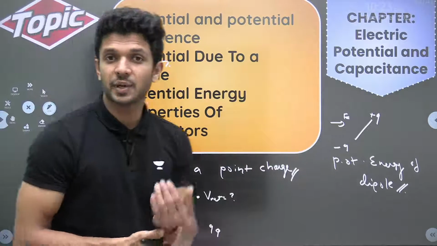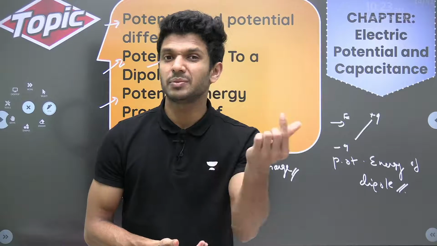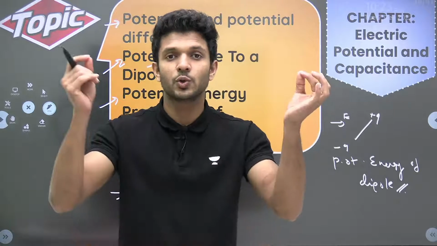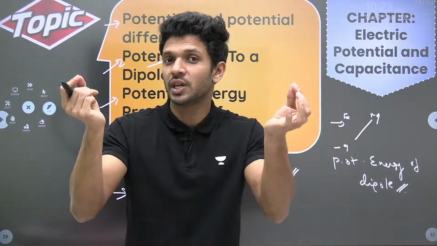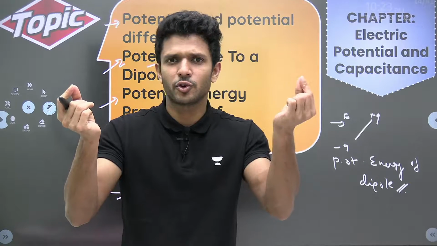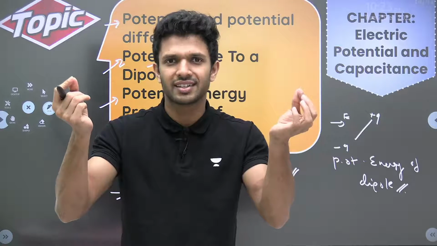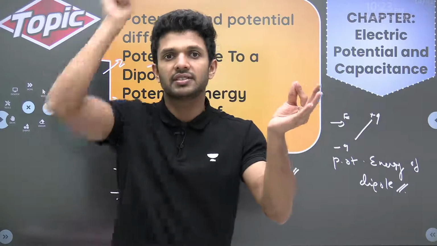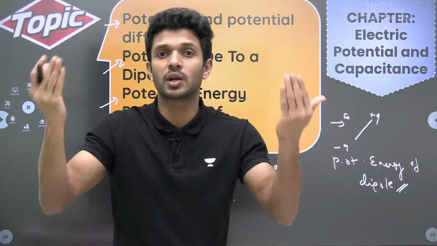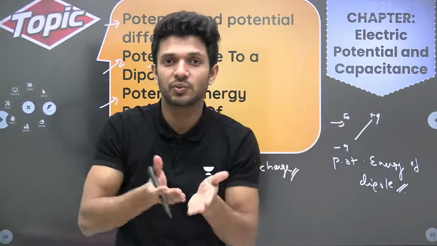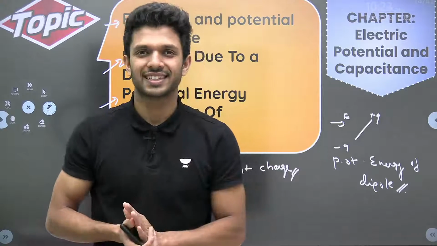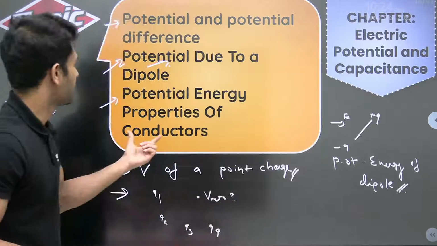Then we can expect to find out the potential energy between charges. If you have Q1 and Q2 charges at a distance of r, what is the potential energy between them? Formula: 1 by 4 pi epsilon 0 Q1 Q2 by r. Similarly, if there is a 3 charge system, what is the total potential energy of the system? A 4 charge system, what is the total potential energy? You should be knowing.